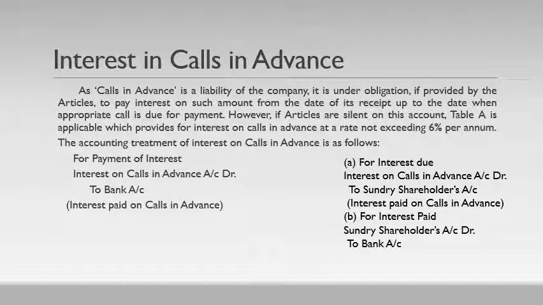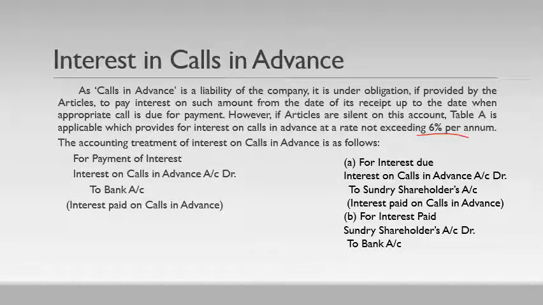In the last example, we saw that one shareholder paid 120 rupees in advance. Actually, he paid his 120 rupees of call money along with the allotment money. At that time, the company receives this payment early, so the company is liable to pay some interest to the shareholder, because they are making their payments early and we get that amount early. So at that time, we have to pay interest. The company can mention these things in its articles, and if the rate of interest is not mentioned, it should not exceed 6%.